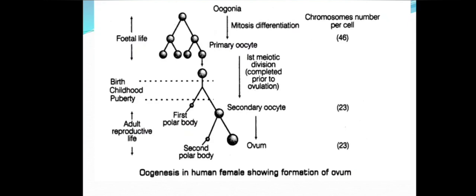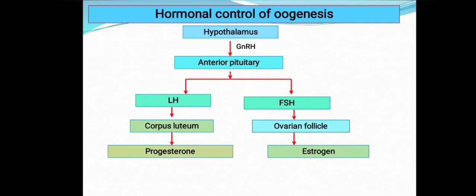So here the ovum is haploid, the secondary oocyte is haploid, the primary oocyte is diploid, and the oogonial cells are diploid in nature. This you can remember. So let us see the hormonal control of oogenesis. It is given in the schematic representation, or I can say a flow chart.